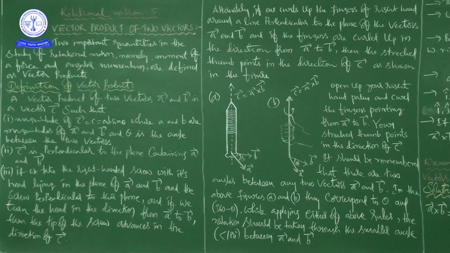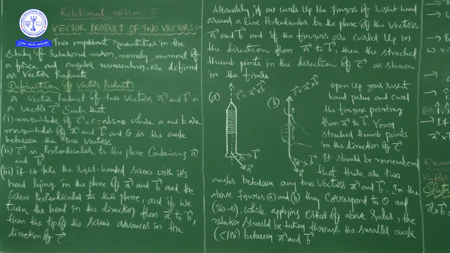Similarly, in this chapter rotational motion, now we are going to see what the vector product is, what the nature of vector product is, and how to get the vector product of two given vectors. Whatever they may be, that does not matter for us. What matters is what the vector product is, how to get the vector product of two given vectors, what properties are followed by a vector product, and if somebody gives two vectors, how to do the vector product.